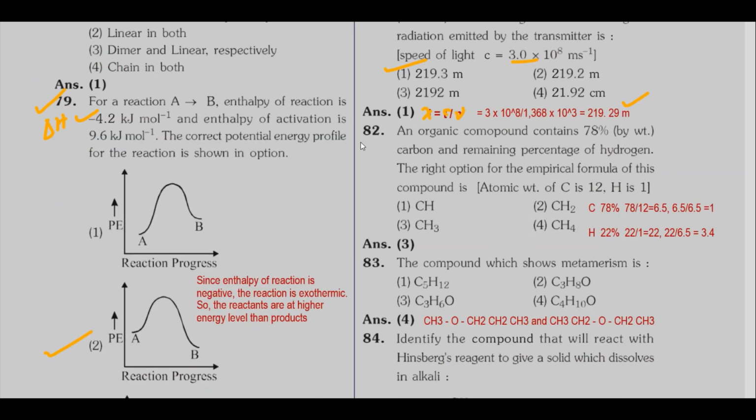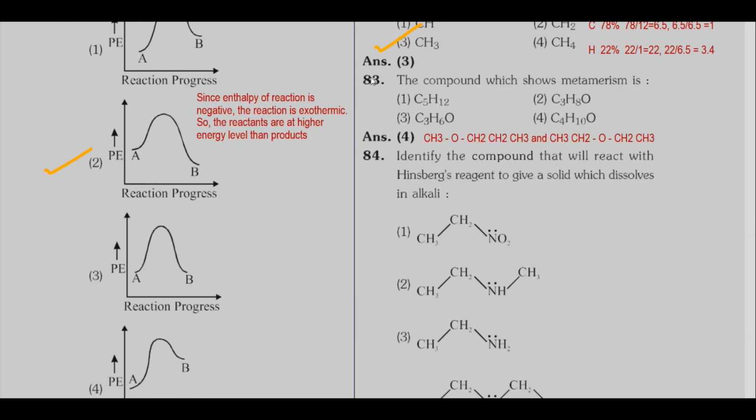Next question 82. An organic compound contains 78% by weight of carbon, remaining percentage of hydrogen. The right option for the empirical formula of this compound is. Option 3 is correct. Then 83. The compound which shows metamerism is.